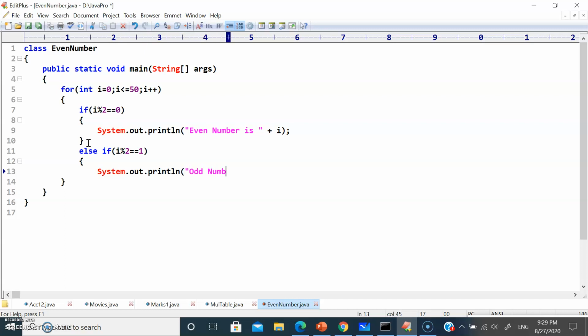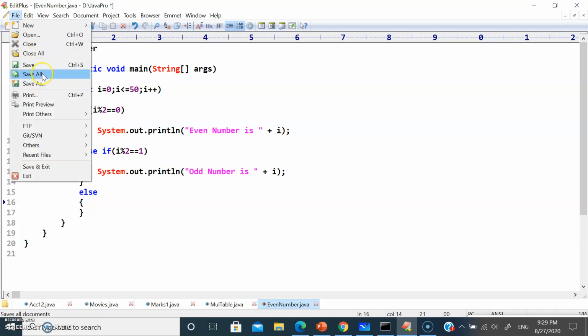You can use if else also if you want, but I'm using if else if here. I'm just going to leave the else empty. I'm not going to print anything inside the else statement. Let's see how it's going to work.